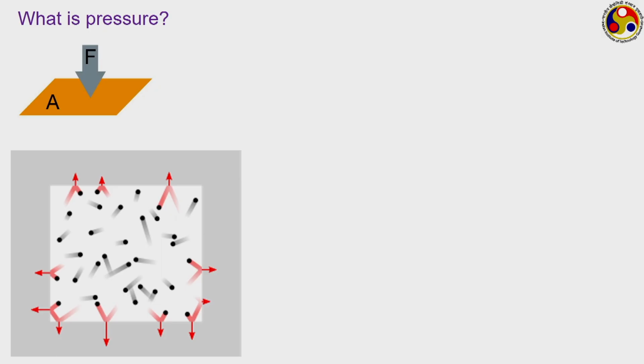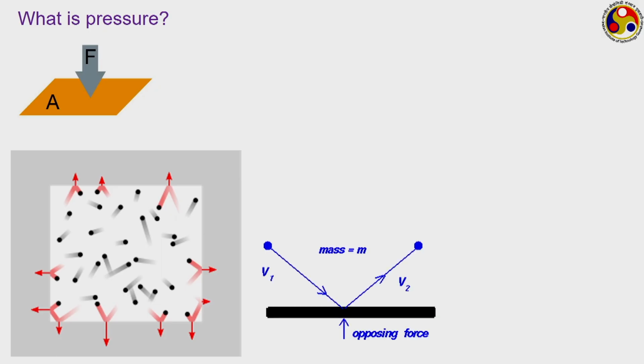And as they collide with the walls, even if we assume elastic collision, there will be a change in the momentum. During the collision there may be a change in the velocity, so they will be transferring a part of their momentum to the wall, or there may be a net change in the value of the velocity, that is, the magnitudes of v1 and v2 may not be exactly the same. Quite often the exit velocity is lower than the incoming velocity, causing a net reduction in the momentum of the molecule itself, and that amount of momentum will be transferred to the adjacent wall.